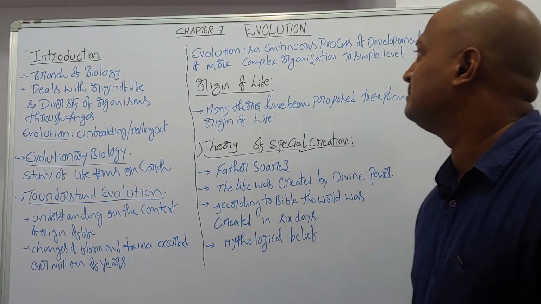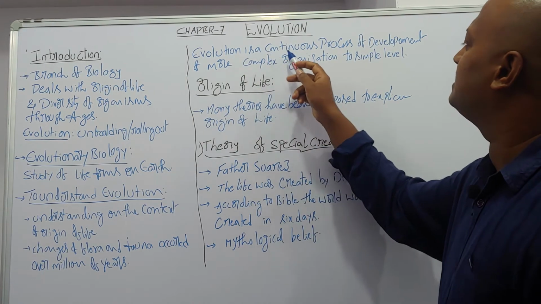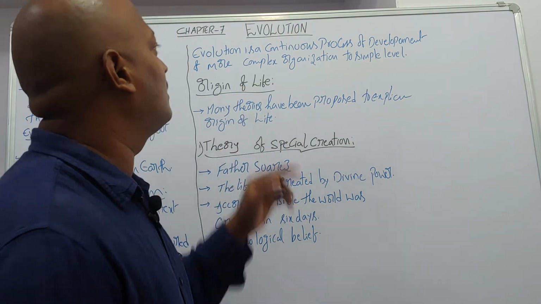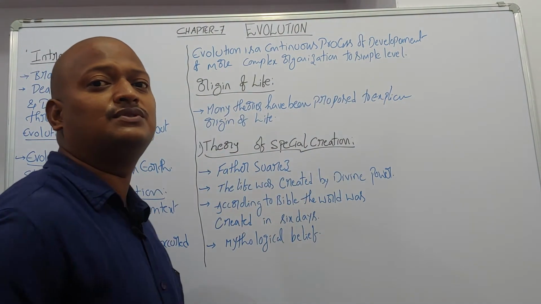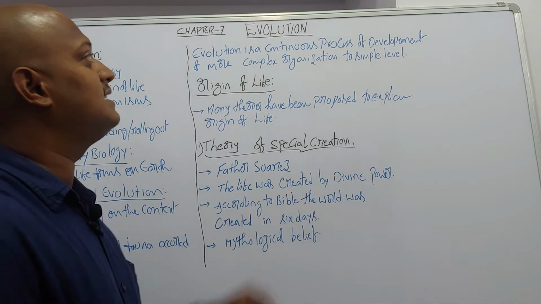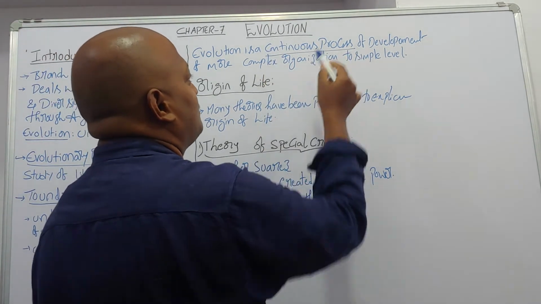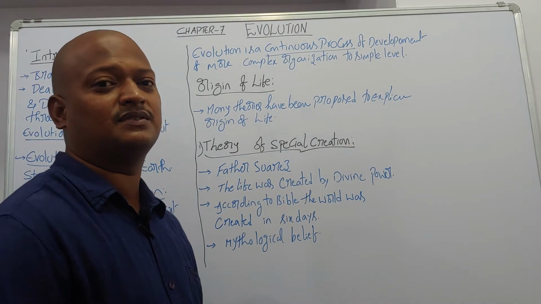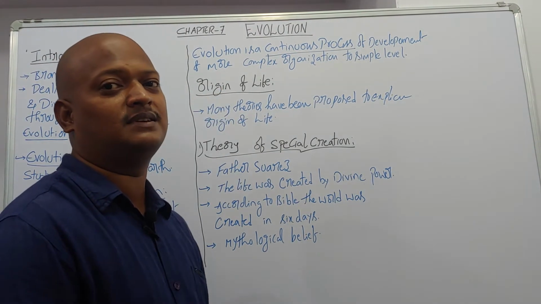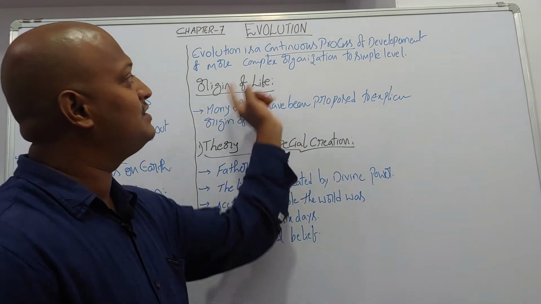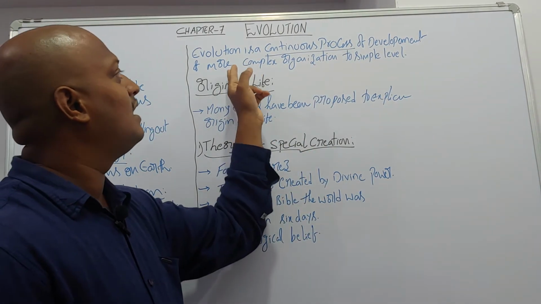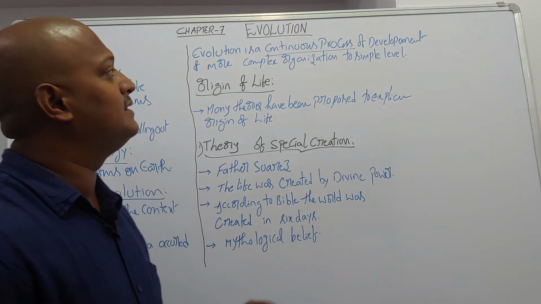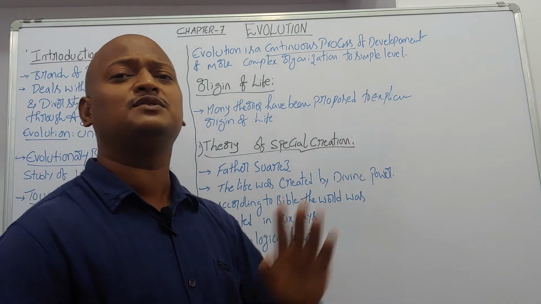Okay, right. Next one, evolution is a continuous process of development from more complex organization to simple level. Evolution is a continuous process. This is the most important point. It's a continuous, never ending process. So there is no full stop for that, only a comma. So it is a continuous process.